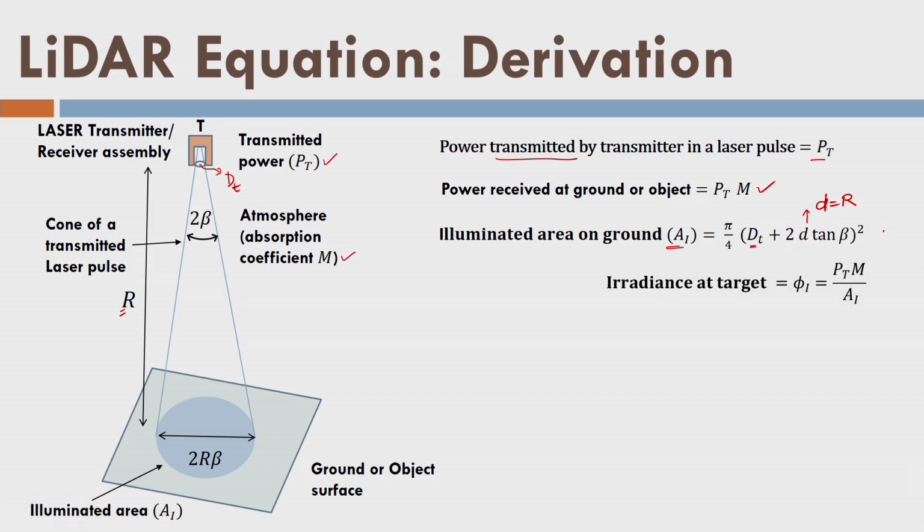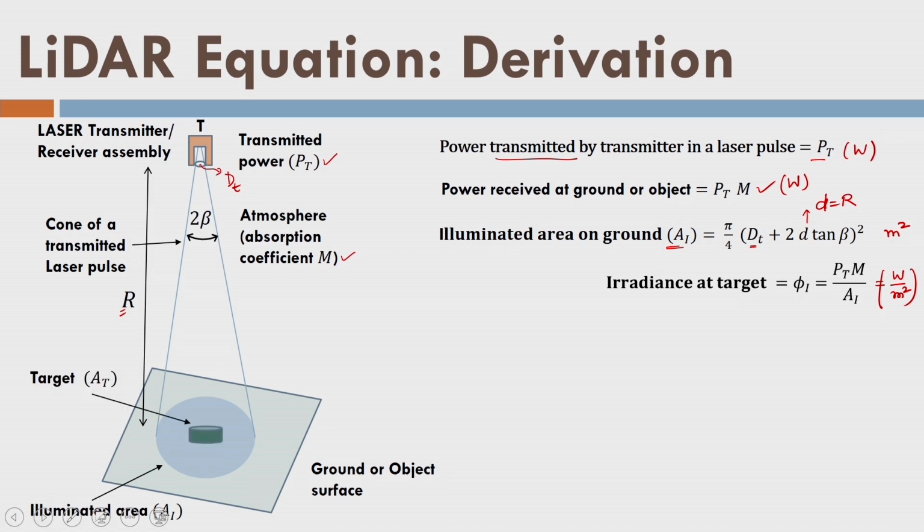This is the area in meter square, and here it is the power in watts. If I divide this power over this illuminated area, I can find out what is the power available per unit area. We call it the irradiance, and irradiance is measured in watt per meter square. Now, you can see how much power is received on the unit area of the illumination.